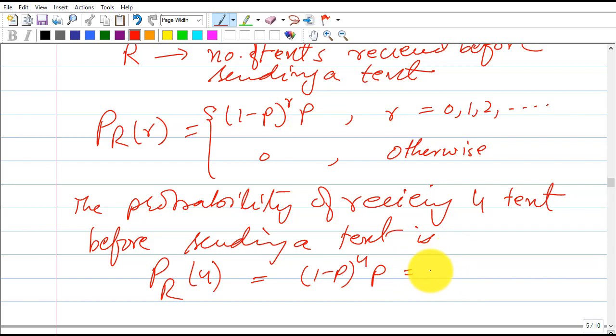For p equal to 1 by 3, it would be simply 0.066.